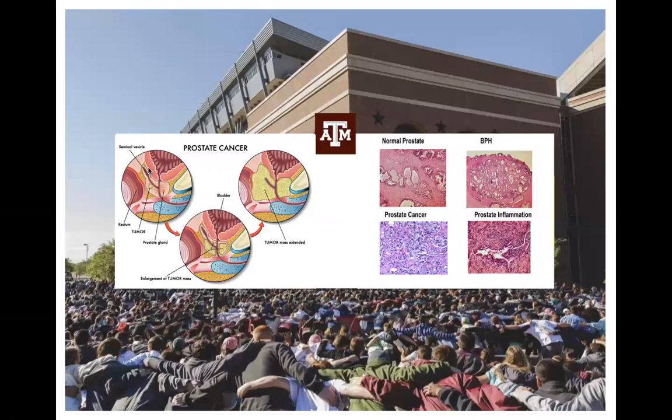Looking at this prostate cancer diagram, we can see that it can range from the size of a peanut all the way up to the size of a walnut. The cancer itself will form in the prostate, which is this little area here underneath the bladder. Depending upon its stage, it can grow to be very large and actually extend out of the prostate into various bones or structures in the body. Looking at the histological slides, we can see that prostate cancer has more nuclei than a normal prostate. Also, these pink streams are tumor stroma, which holds all the tumor cells together in one area.